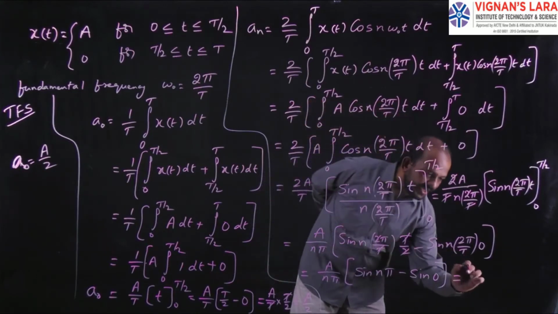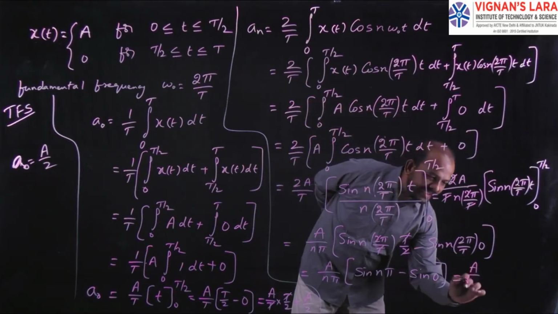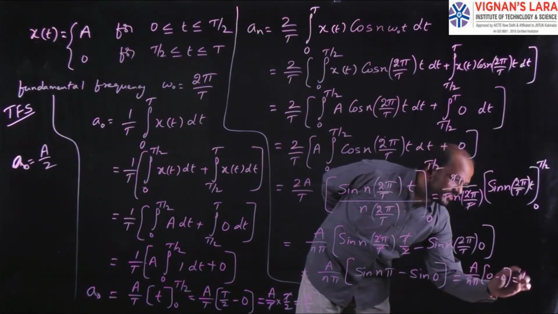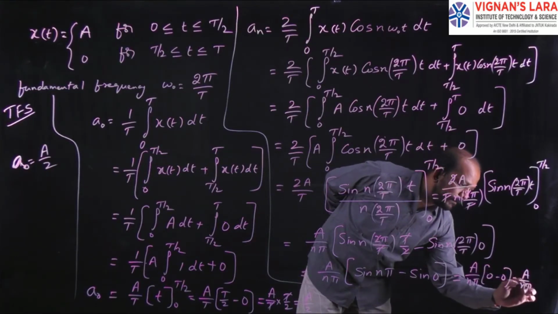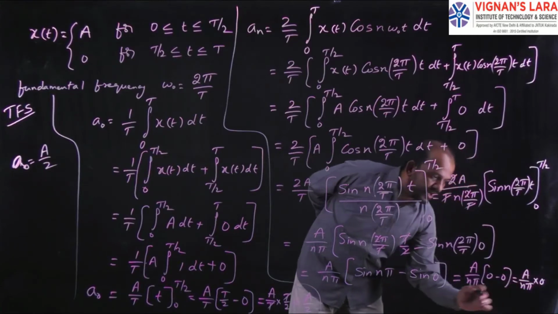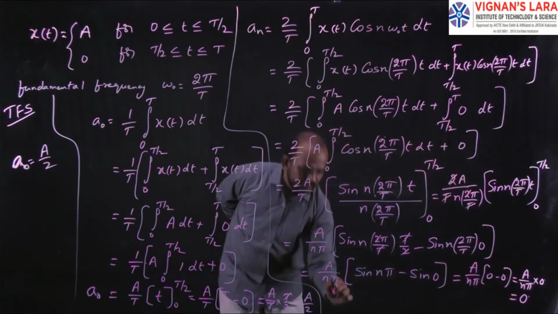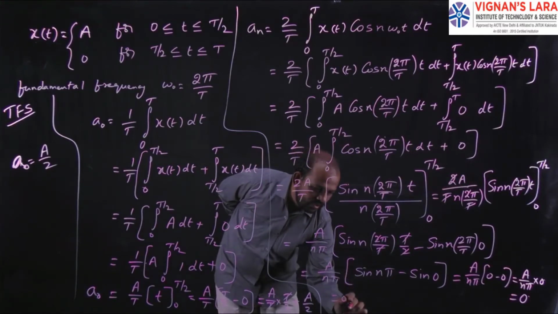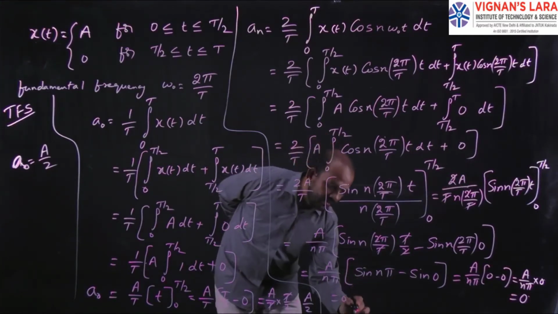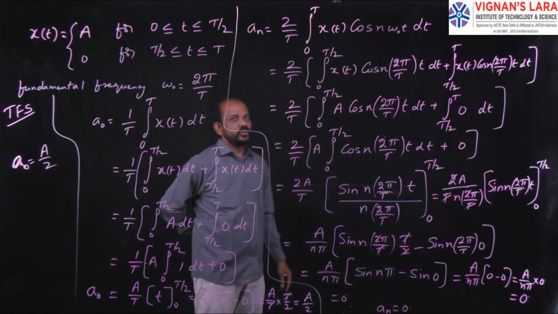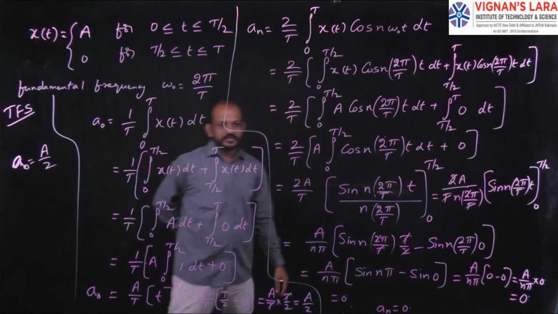So finally I get a by n pi into 0 minus 0. So that is a by n pi into 0. So the answer will be equal to 0. Therefore, the value of an is 0.